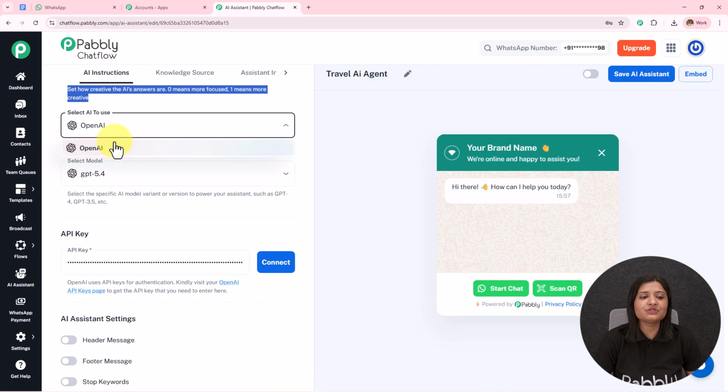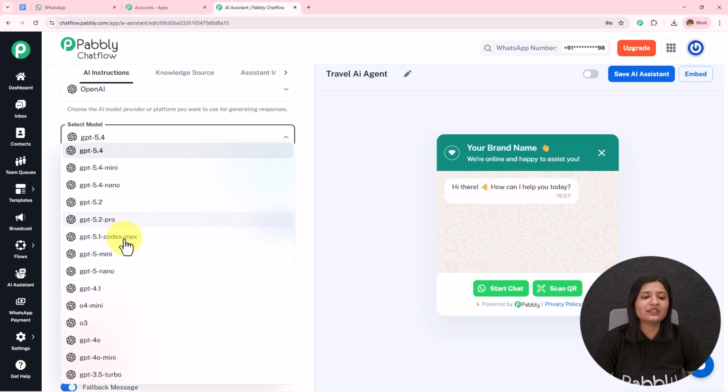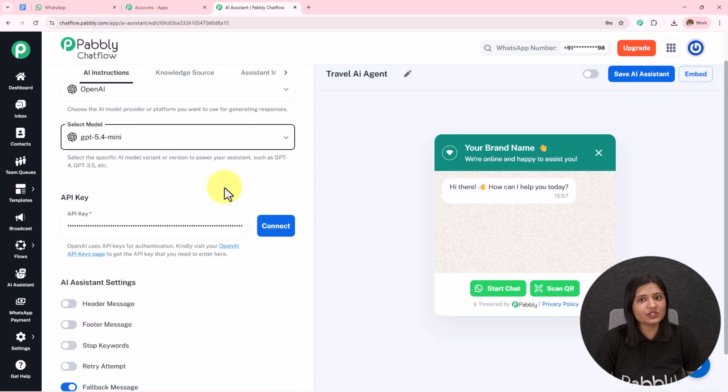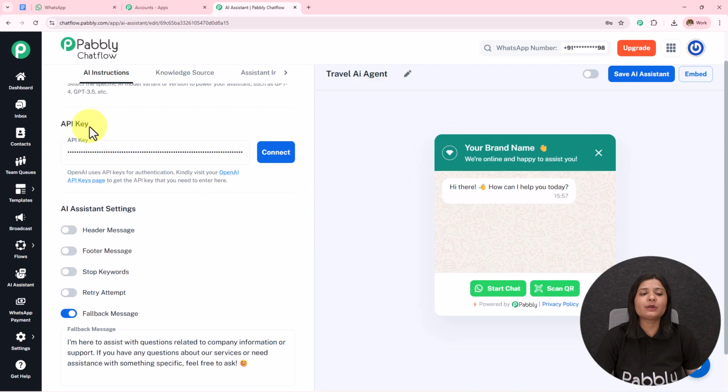Then we have this AI to use as OpenAI. The model will be GPT-5 mini. You can select this according to your choice and preference again, and then you have to enter the API key. Here I am on the paid account of OpenAI, so I have already created this API key. I'm simply going to click on this connect, and you will see API key saved successfully.